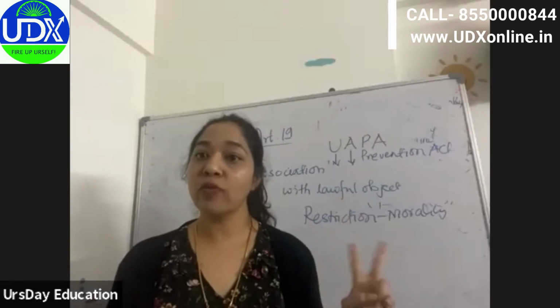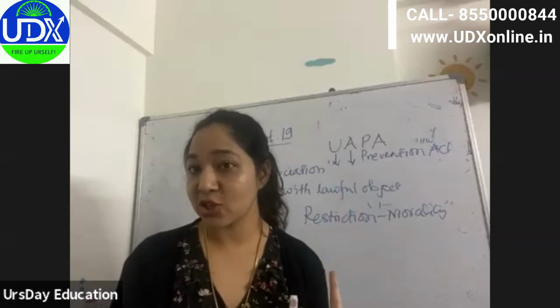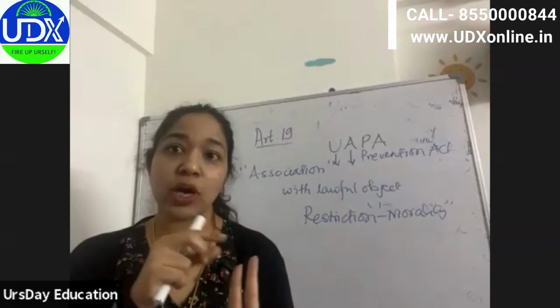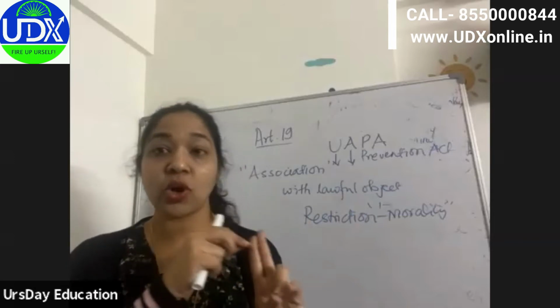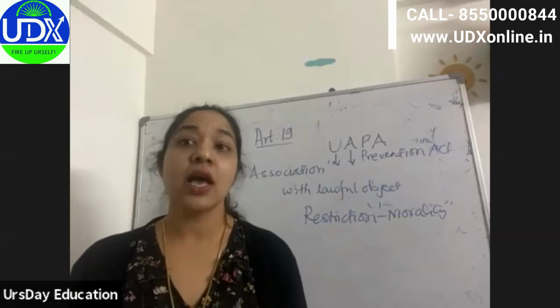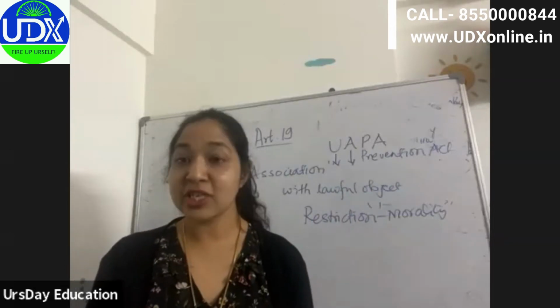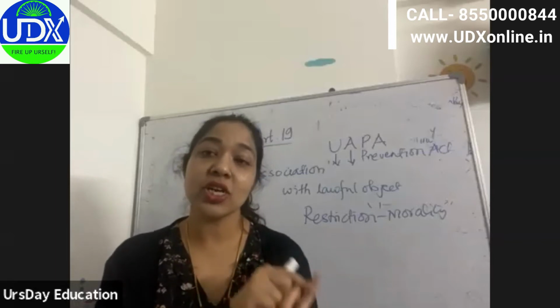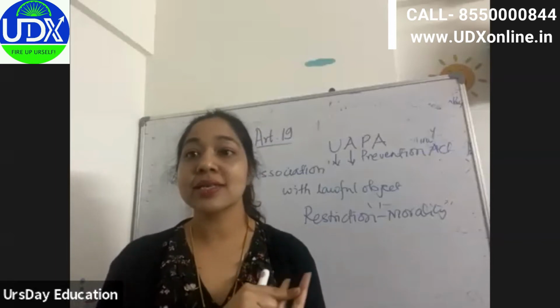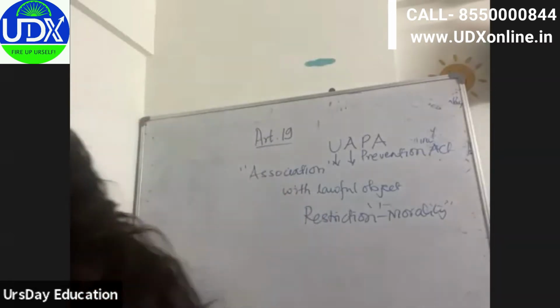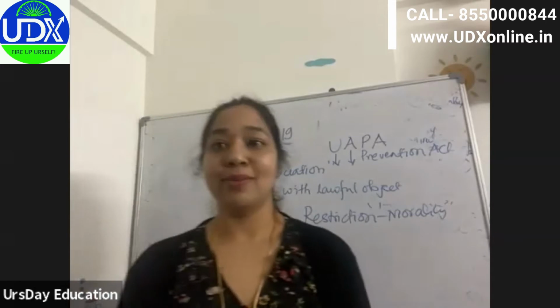So though we have this freedom of association and freedom of assembly, whatever you are doing under that association or in that assembly shouldn't be unlawful activities. If they are unlawful activities, you will be punished under UAPA, the Unlawful Activities Prevention Act, 1957.